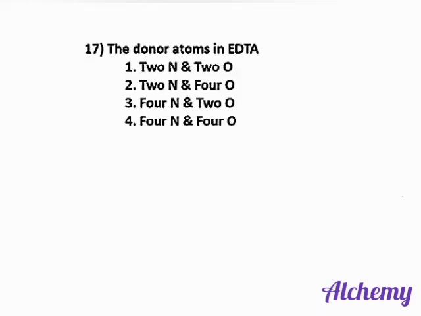Next question. The donor atoms in EDTA. EDTA stands for ethylenediaminetetraacetate. There are two nitrogen donor atoms and four oxygen donor atoms. So the correct answer is option 2, 2 nitrogen and 4 oxygen.